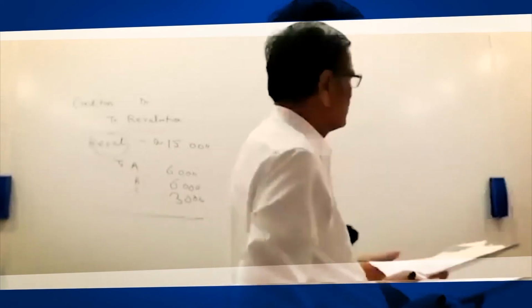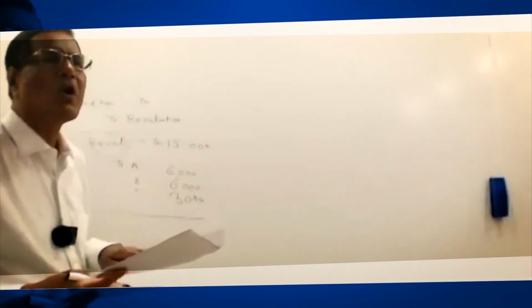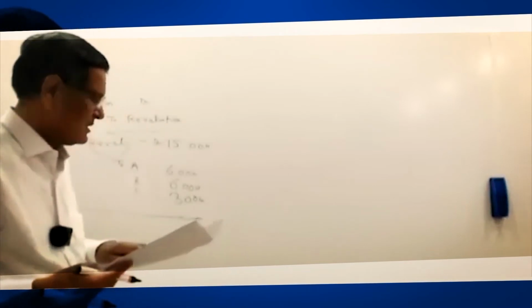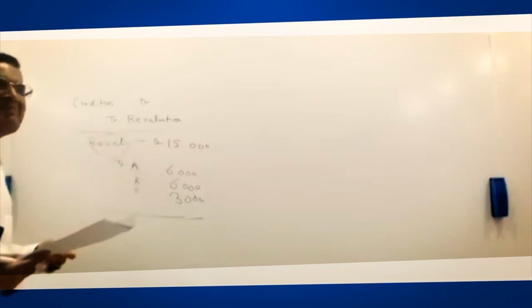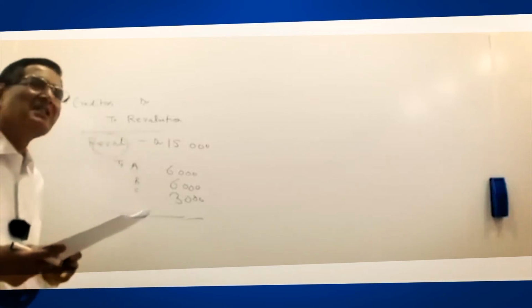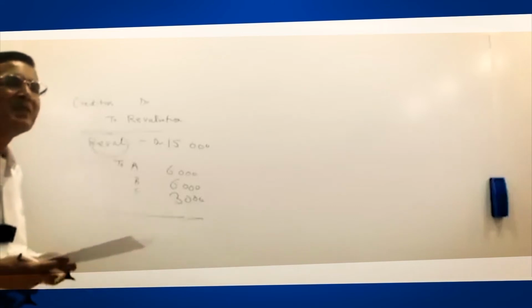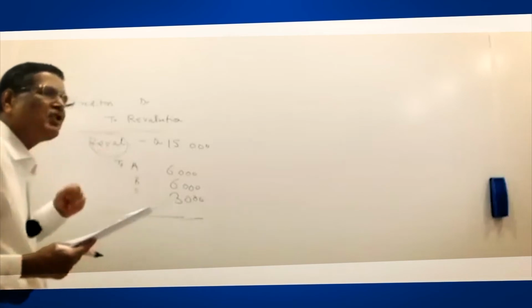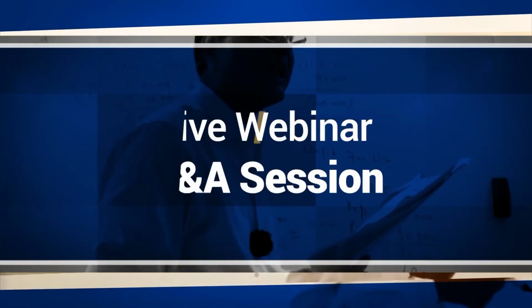So, 2 entries. This is taken from the CBSE annual examination question paper. Creditors to revaluation. I think everybody must have answered correctly. I believe it, since you are teachers teaching this subject for so many years. So creditors to revaluation, and revaluation debit to all partners in the old profit sharing ratio.